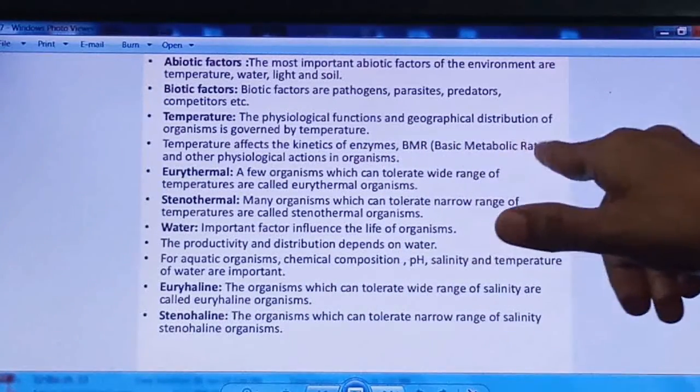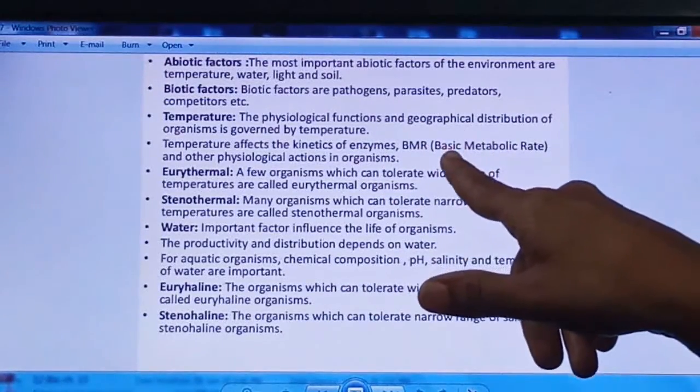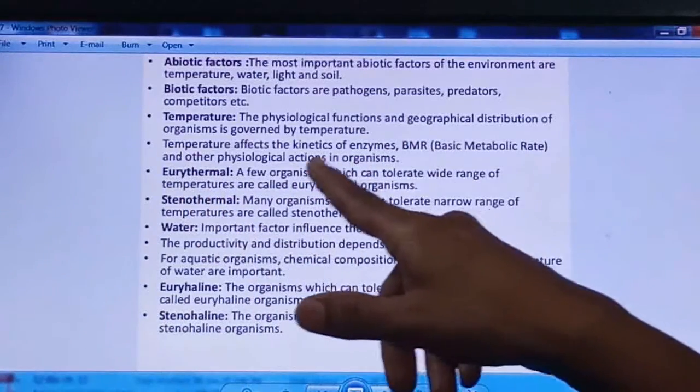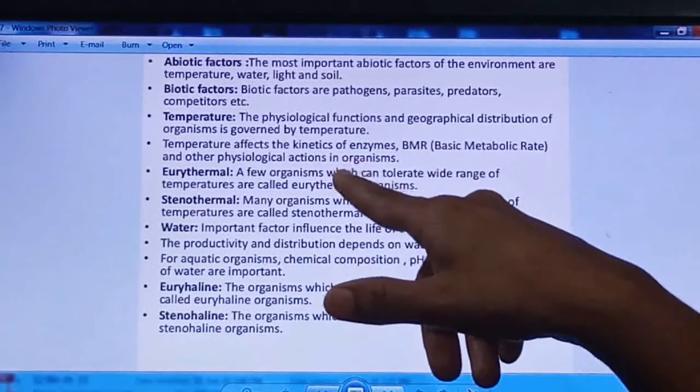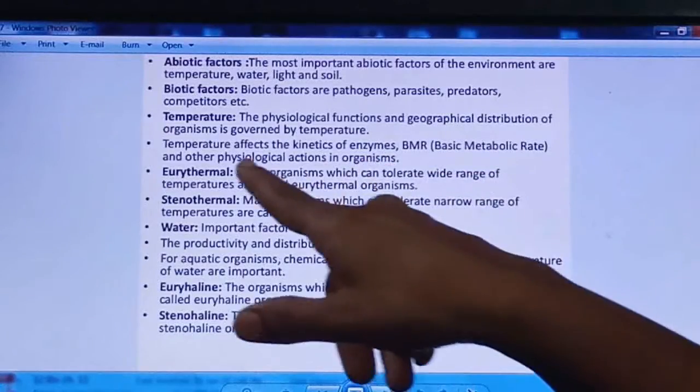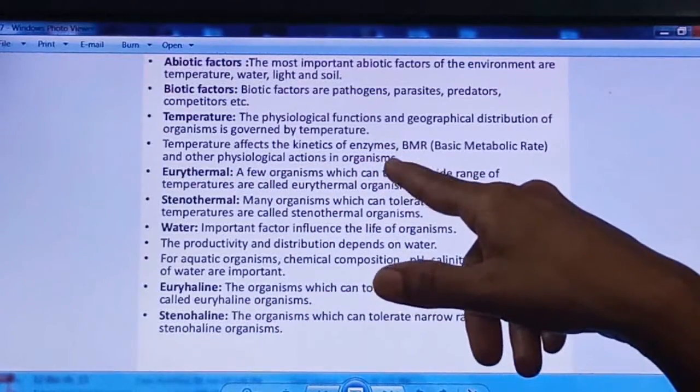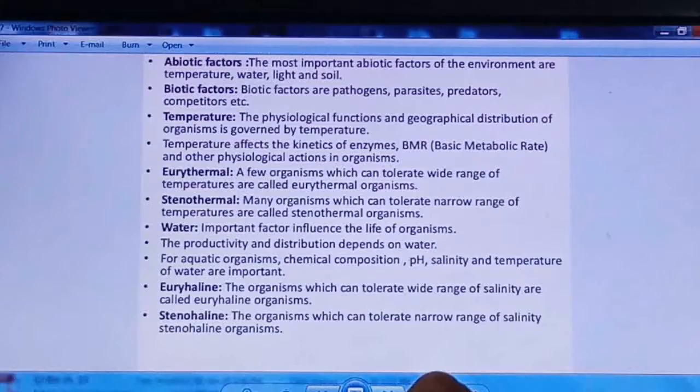BMR, basic metabolic rate, right? This depends on the temperature, and all other physiological actions of the organisms depend on the temperature.